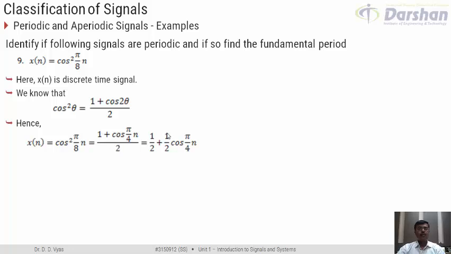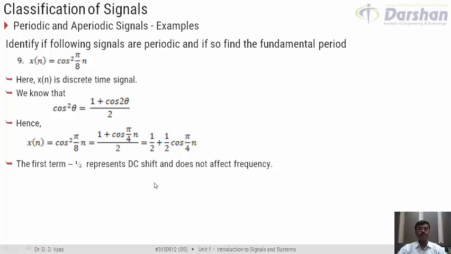Now if we try to see, x of n is again a summation of two things. However, the first term in x of n is 1 by 2, which is a constant. So what does this represent? This 1 by 2 basically represents a DC shift, and it does not have any relation with the frequency or periodicity of x of n. It is a constant, it is DC.